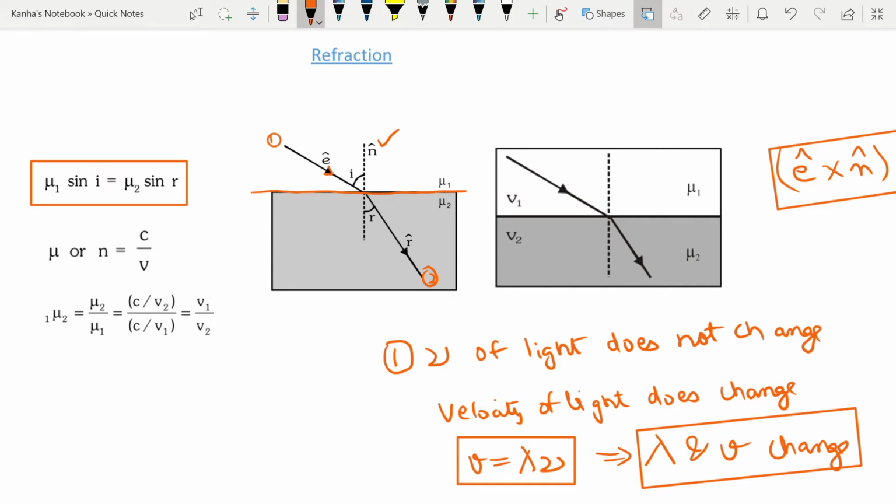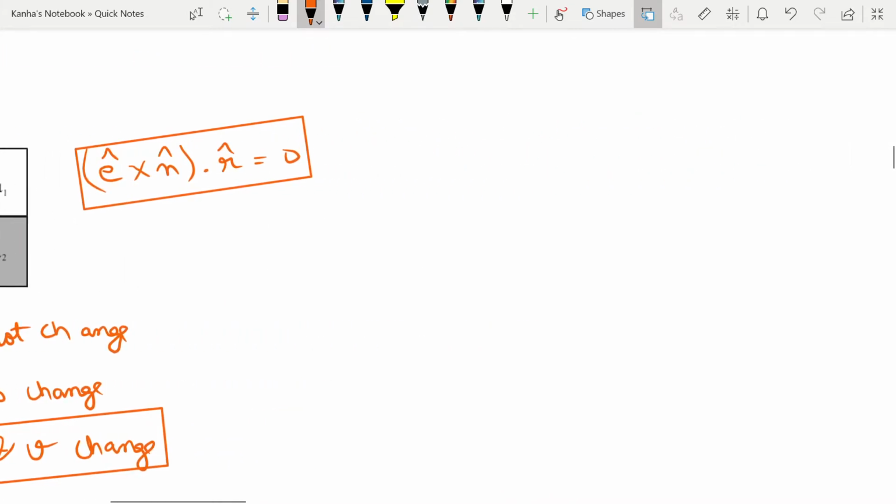Now what is mu? Mu, or n in some texts, is nothing but the ratio of the velocity of light in vacuum to the velocity of light in some medium. So this you should definitely remember. This is also referred to as the absolute refractive index. What this means is, denser the medium, lesser will be the speed of light, and so greater will be the refractive index. I'll just write this down for you to note as well.